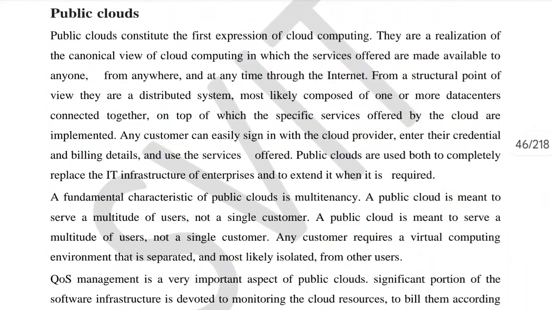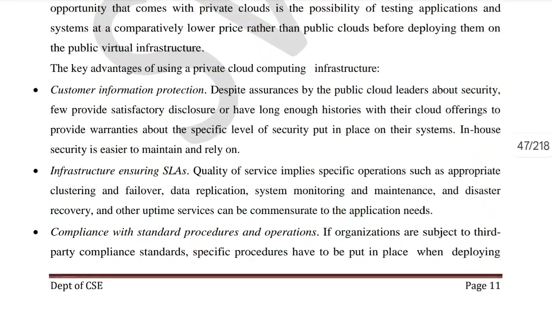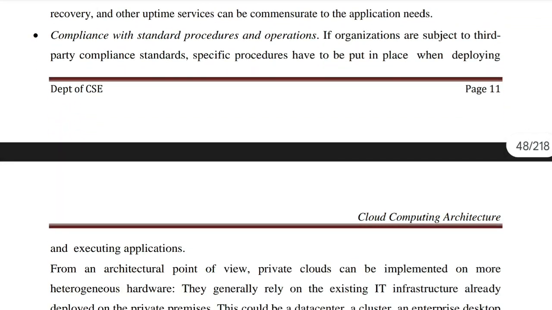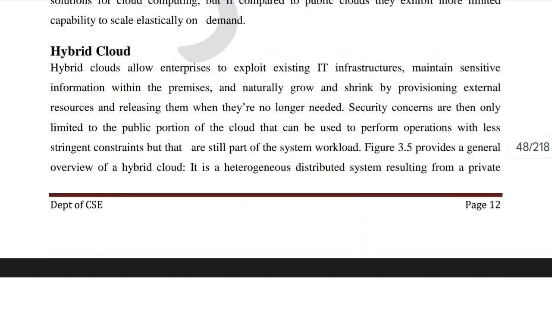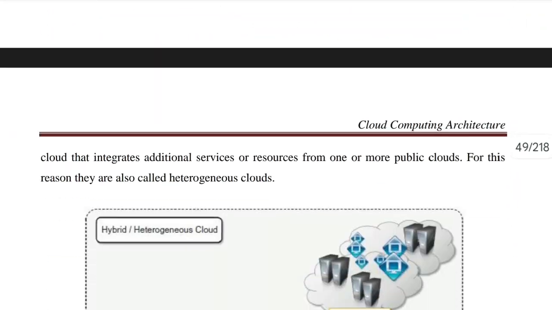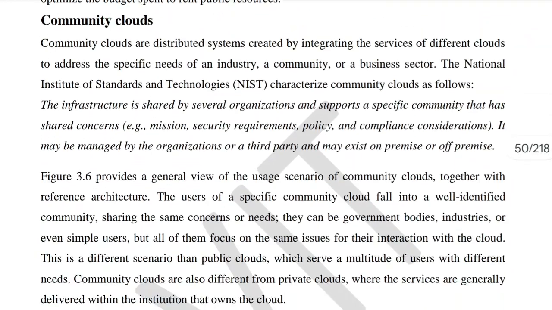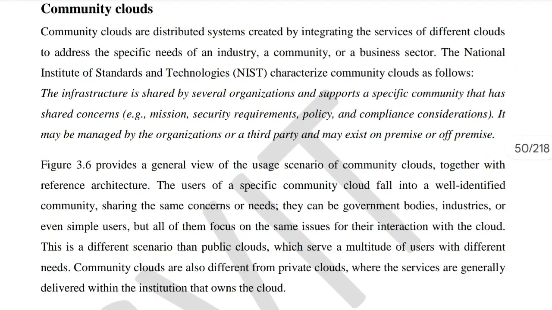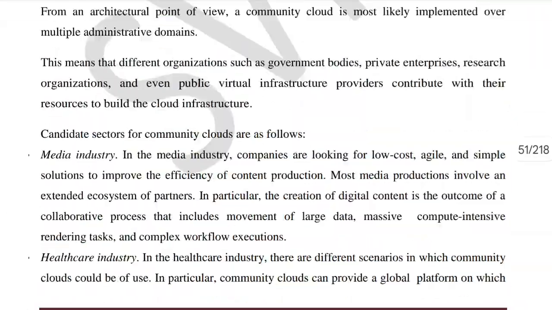By the name itself, you can write some keywords regarding what is private and what is public. Private will not be accessible by others, and public will be accessible. Hybrid means it's based on the context. I am telling this without going through the details. By the name itself, you can understand, right? If you go through the details also, you will get more information. And community clouds, where all the community people are present and they can access it. Those are the different types of clouds.